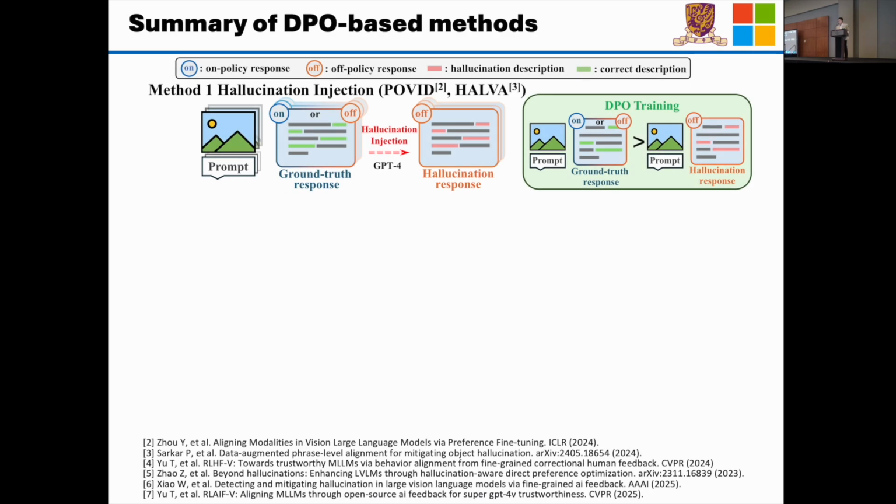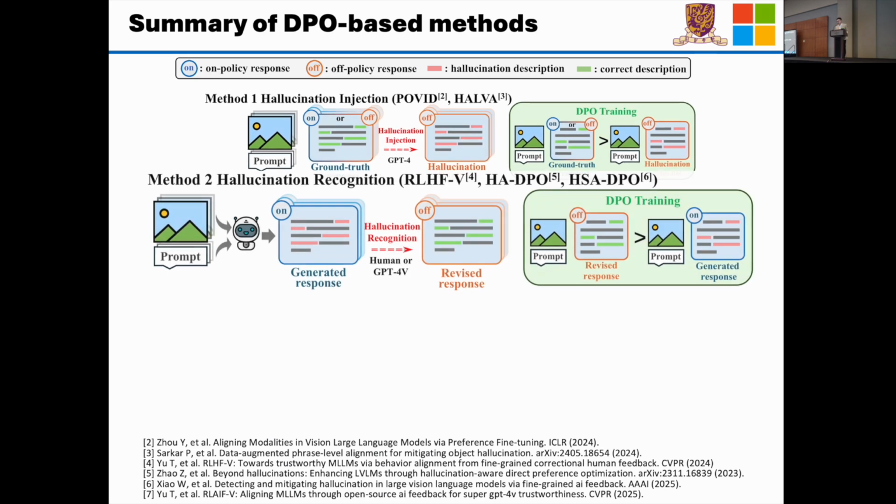So we summarize the aforementioned DPO-based algorithms into the following three classes. We call the first class hallucination injection. That is, given an image and prompt, we also have the ground truth response. Then we ask GPT-4V to inject some hallucinations. Then during the DPO training phase, we construct the preference pair between the ground truth one and the hallucinated one.